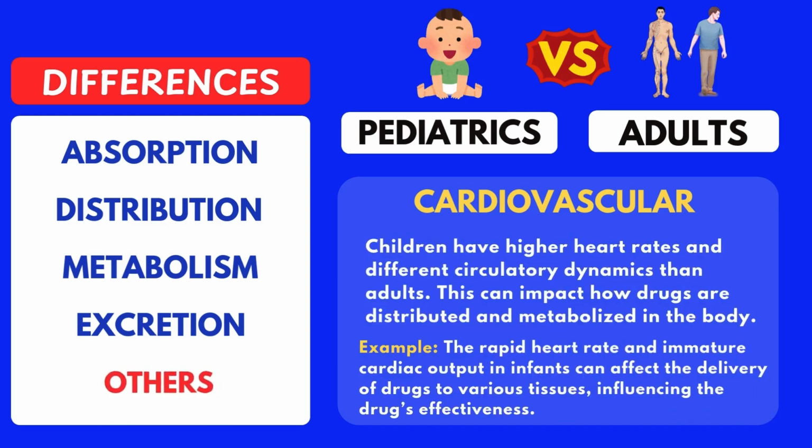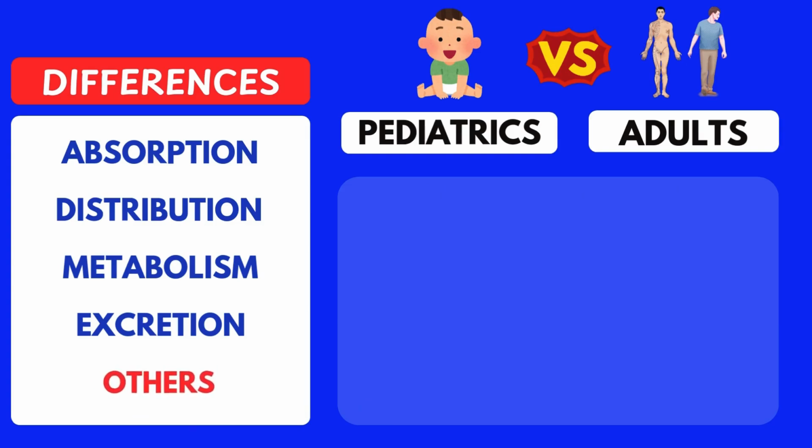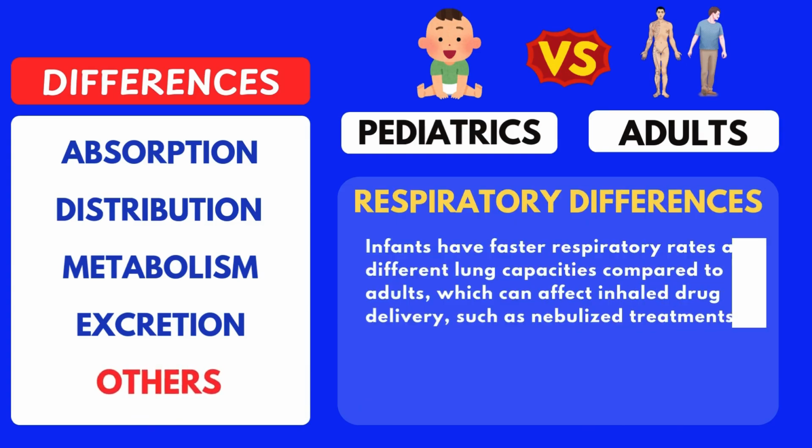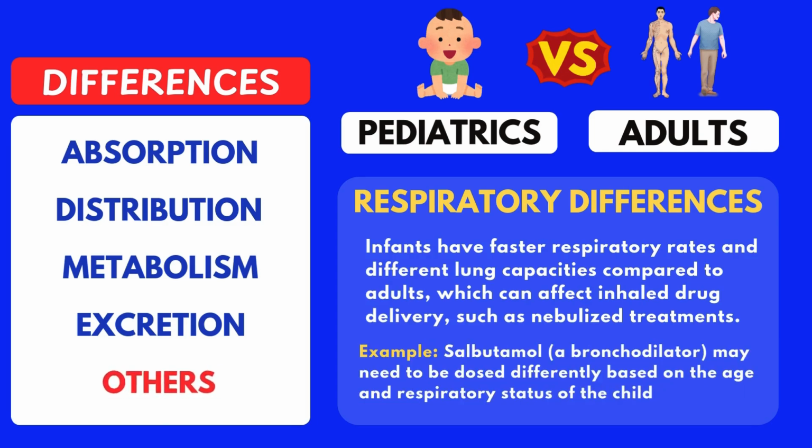Infants have faster heart rates, and their circulatory systems are still developing. This impacts how drugs are distributed in the body and how fast the drug reaches different organs and tissues. Finally, respiratory differences. Infants breathe faster than adults and have different lung capacities. So, when we're prescribing inhaled medications like salbutamol, we need to adjust the dosage based on their breathing patterns and